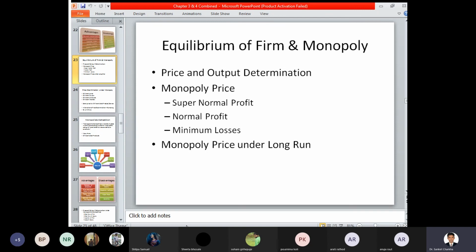So at every stage, we are looking at the various terminology with respect to chapter number 1 that was explained to you, that is total revenue, total cost, marginal revenue, and marginal cost. All these factors have to be considered at every stage, every point of time, whenever you are considering any product or any commodity.